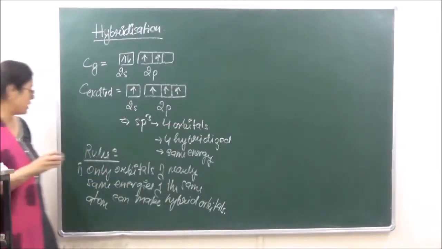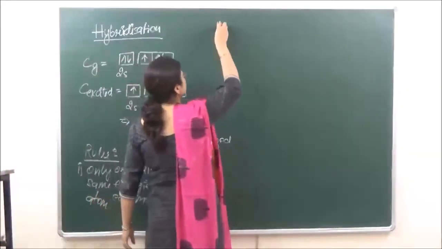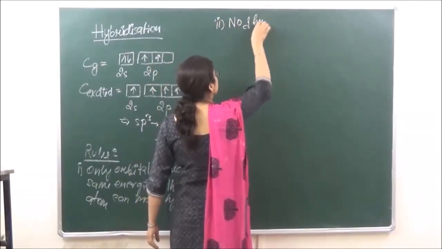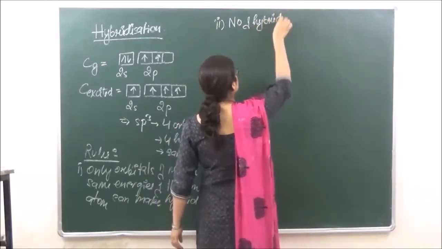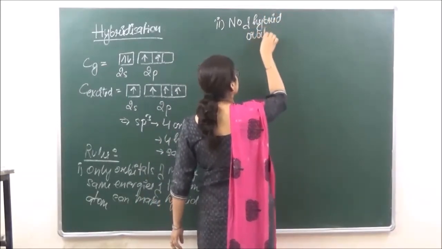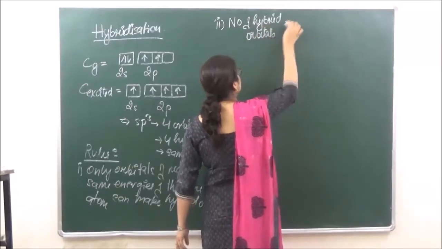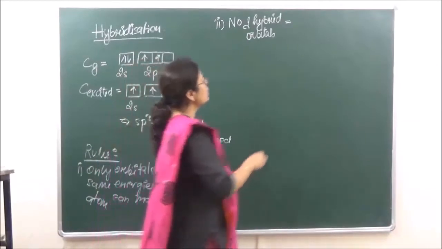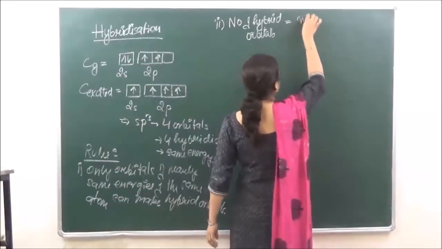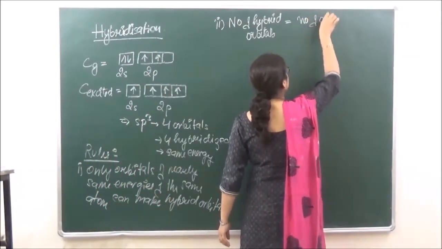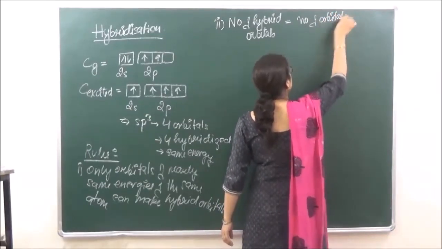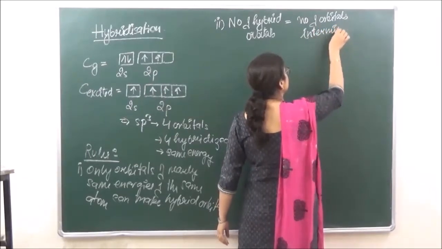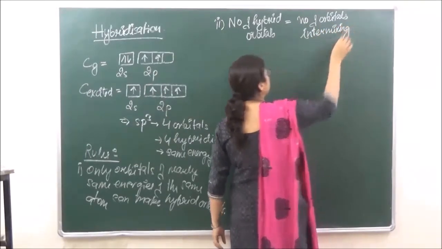Then the second rule is that the number of hybrid orbitals is always equal to the number of orbitals intermixing to form hybrid orbitals.